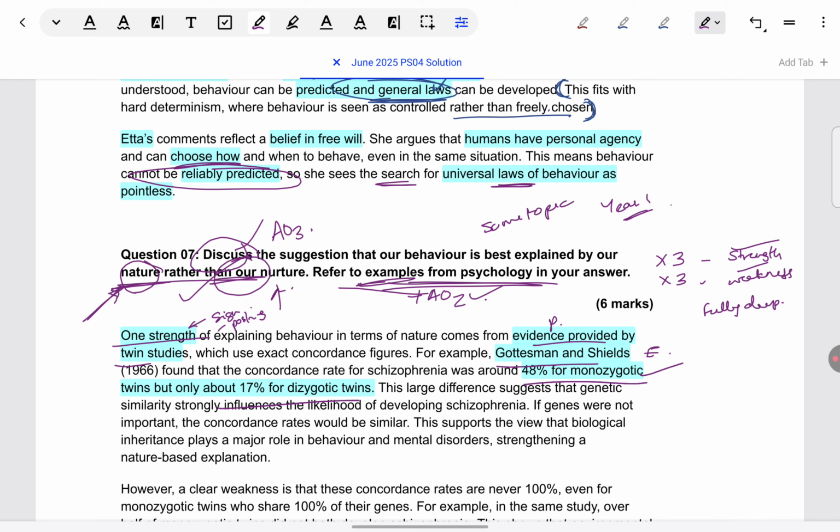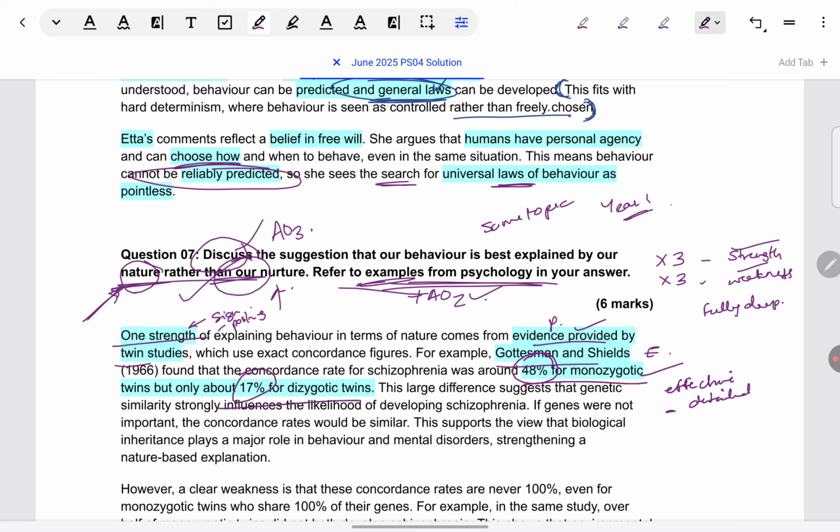The rubric always says for evaluation that it has to be effective and detailed. So unless you specify some concordance rates, how will detail be shown? Unless you show exactly what the difference is, that for MZ it's as high as 48%, and for DZ it's as low as 17%, how is your point being effective? So even if the number of points you have written is equal to the number of points you see right now on the screen, it's the quality of your points which is going to be judged, meaning that you have to make sure your points have depth to them.